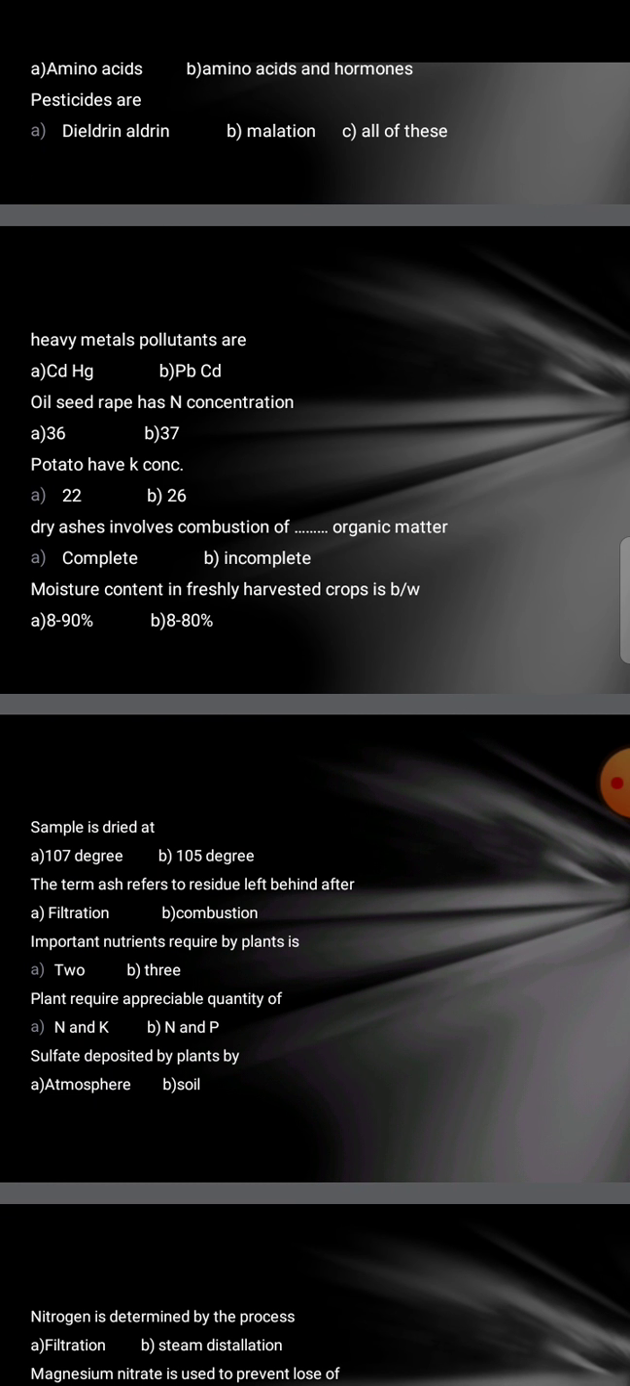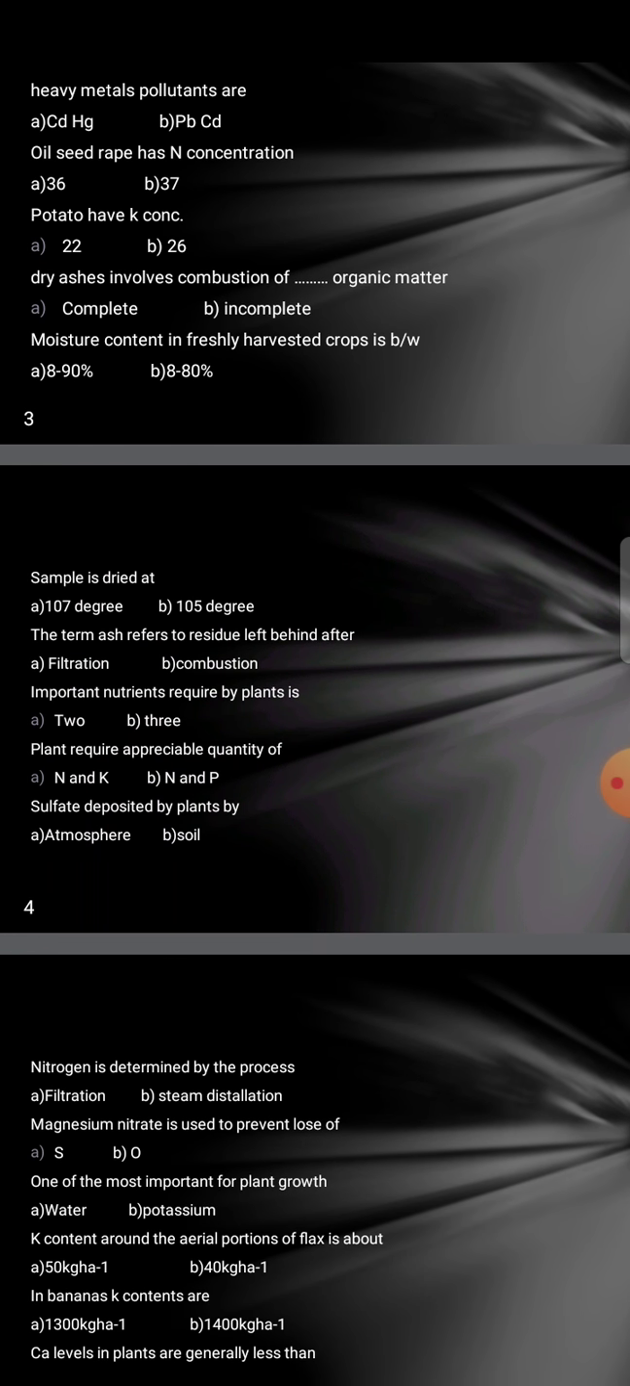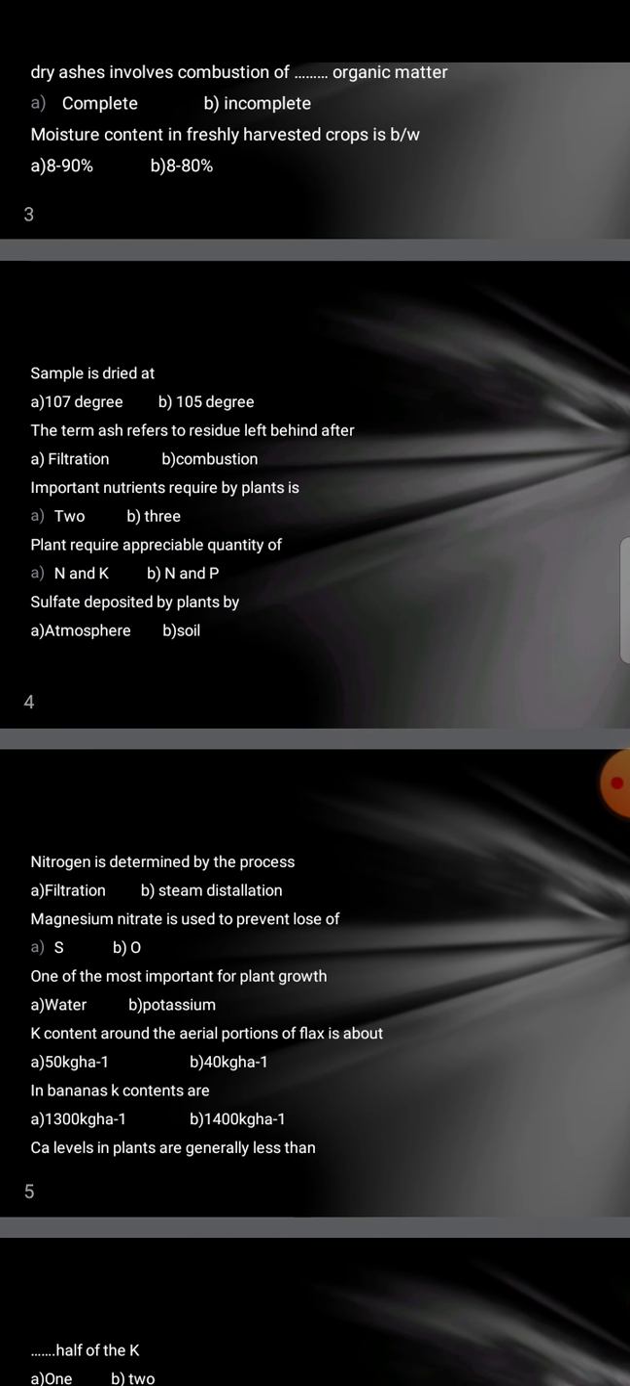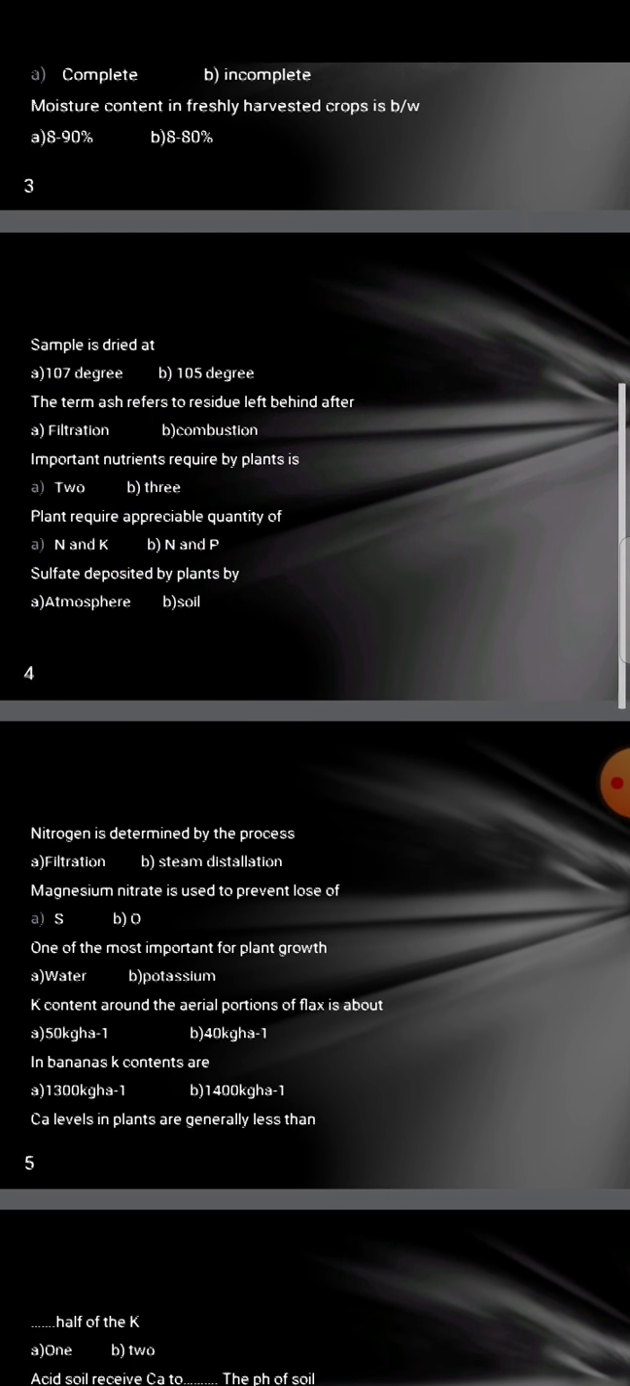Sulfate deposited by plant by atmosphere or soil. It will be atmosphere. Nitrogen is determined by the process filtration or steam distillation. It will be steam distillation. Magnesium nitrate is used to prevent loss of sulfur or oxygen. It will be sulfur. One of the most important for plant growth is water or potassium. It will be